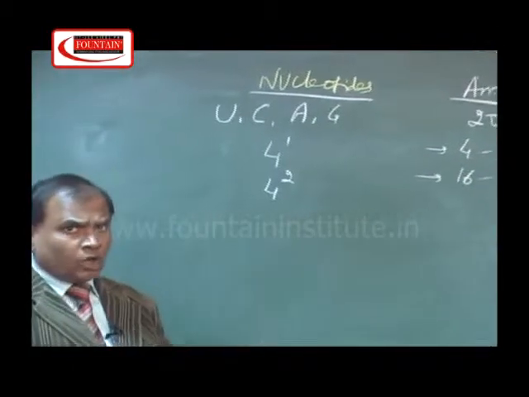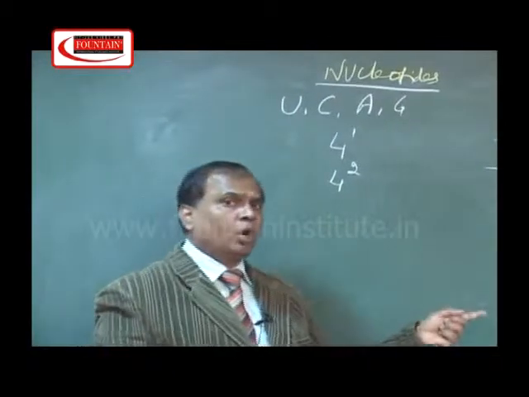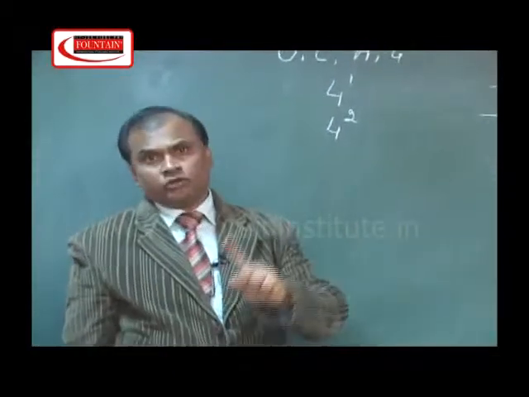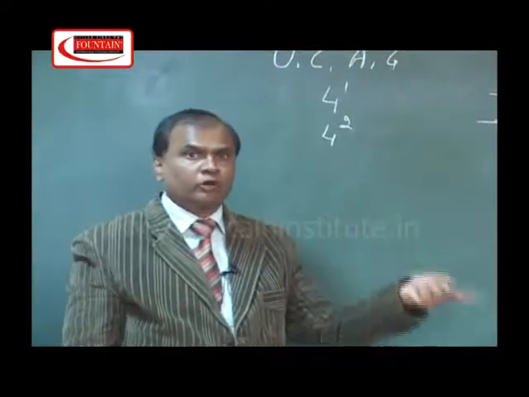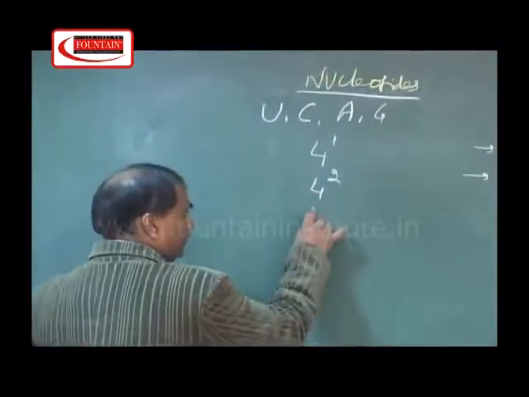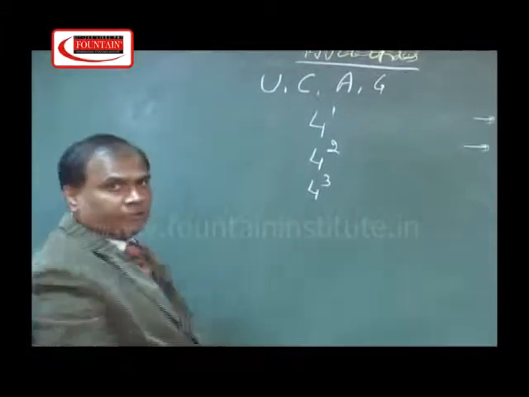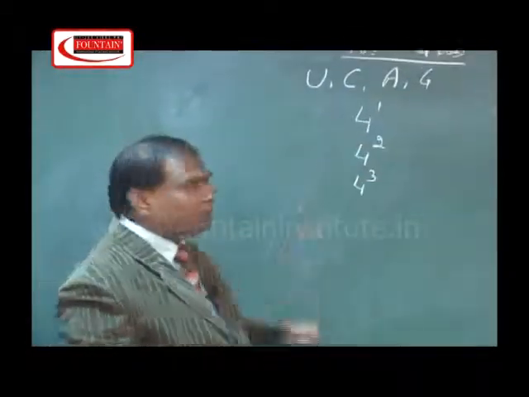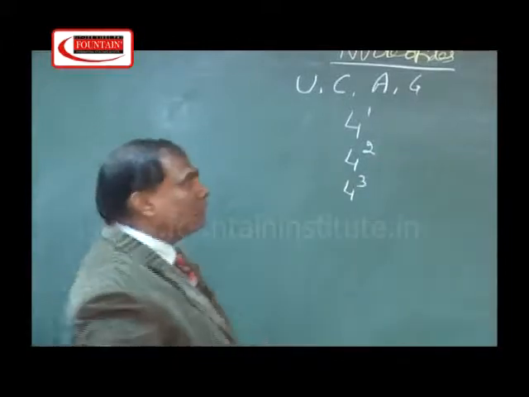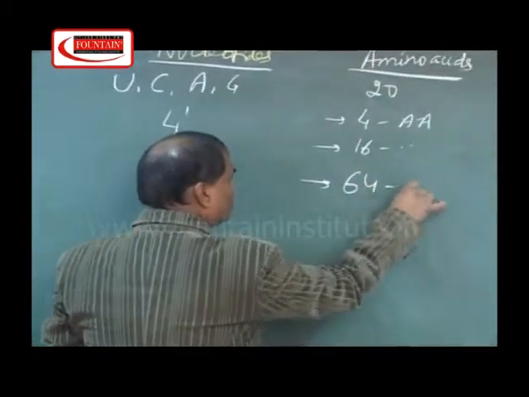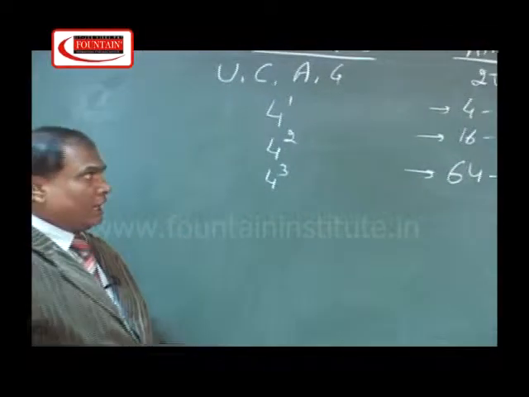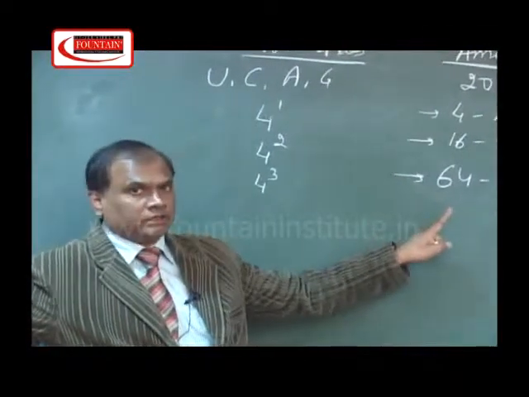So genetic code also could not be of 2 letters because 4 amino acids remain uncoded, that is, there will be no code available for them. If we make the genetic code by taking 3 letters, that is 3 nucleotides, in that case the total codons will be 64, and 64 amino acids could be coded.